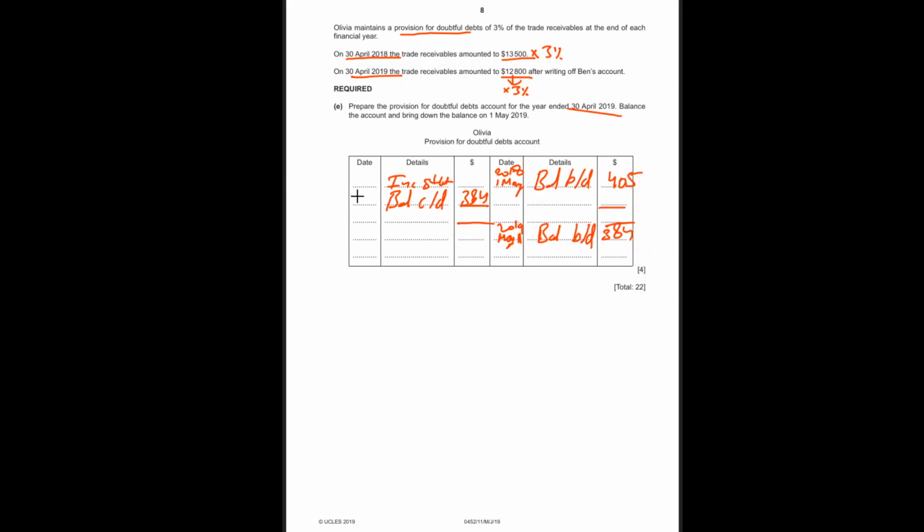And here there will be our closing balance on April 30. What will be transferred to the income statement? The difference between the two. The bigger amount is 405, and the difference is 405 minus 384. You get 21. This will be transferred to the income statement as an income.